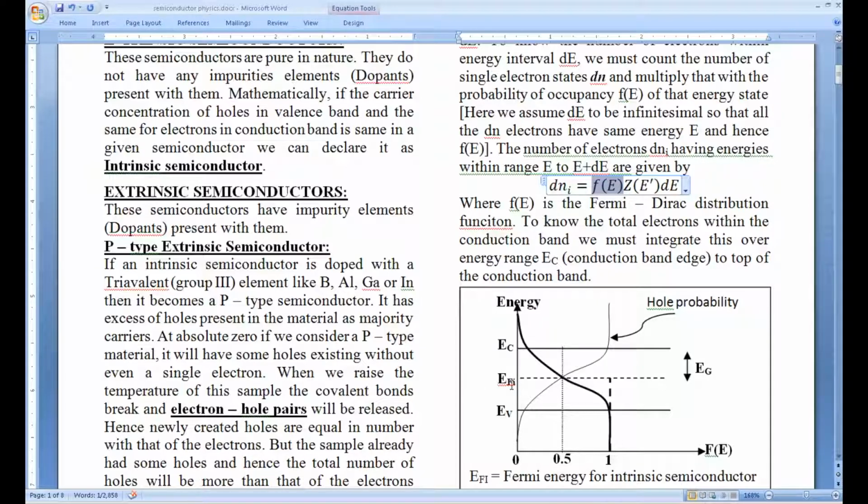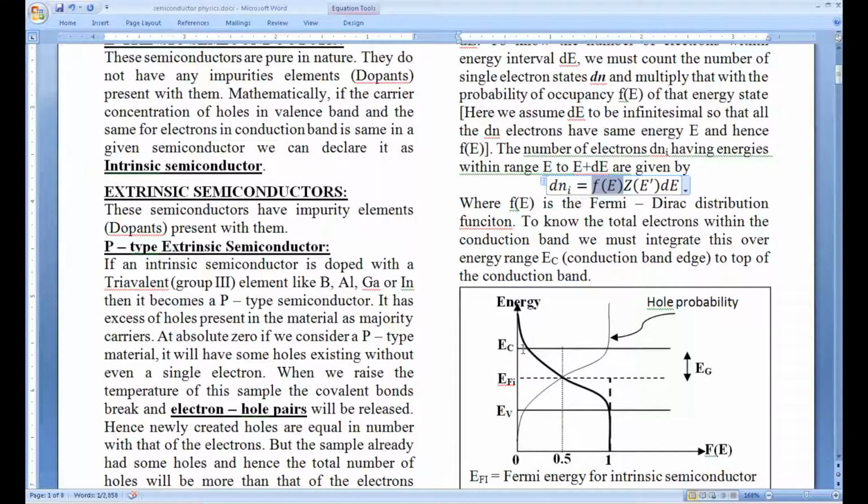So if you consider this, actually up to EV, the electrons are filled. Of course, these electrons are not electrons, they behave like holes. In the previous video of effective mass of electron, we have seen that the top edge of any band will have holes, the bottom edge of any band will have electrons. So if you look at this EC, this is the bottom part of this band, so the bottom part will behave like electrons, whereas the top part of this band will behave like holes.